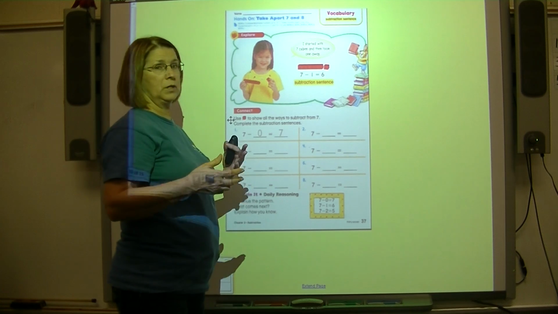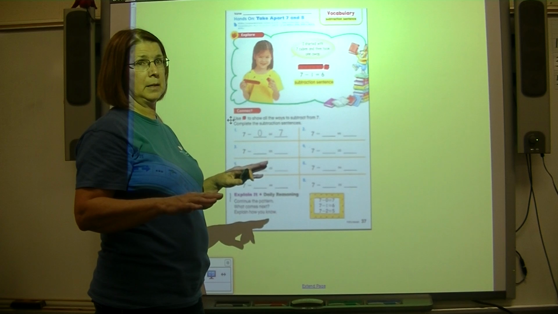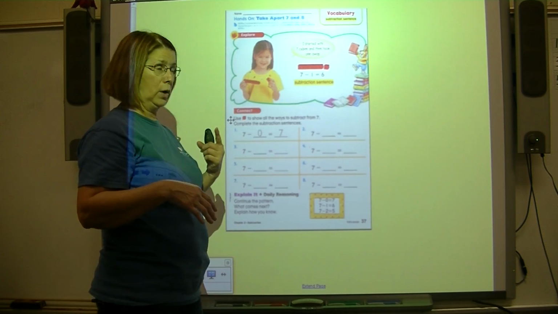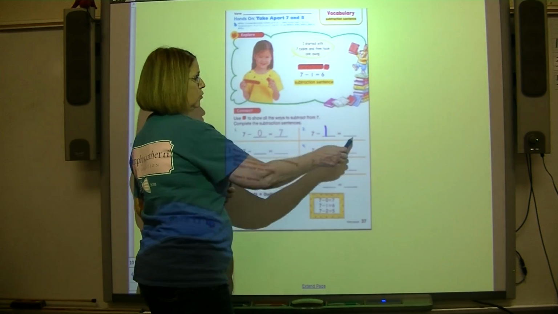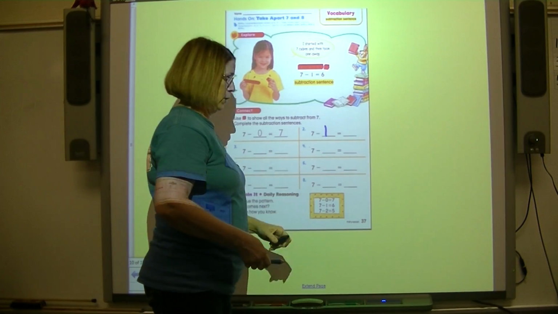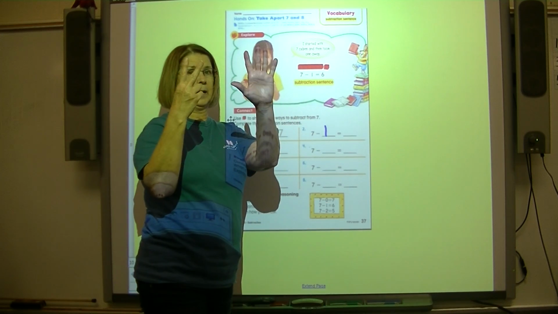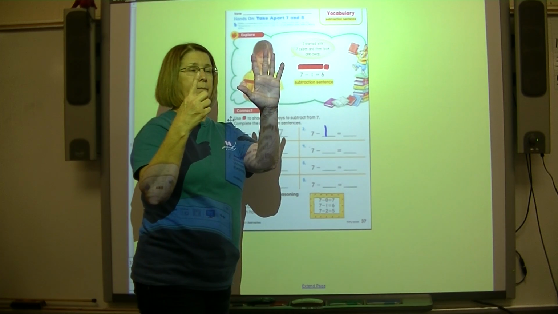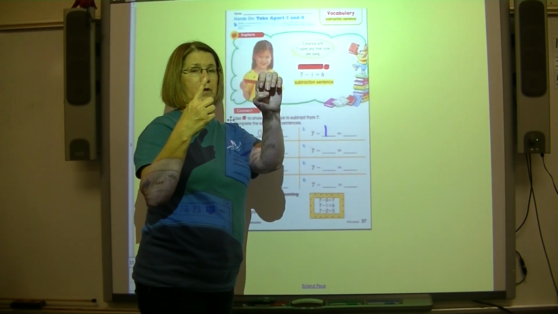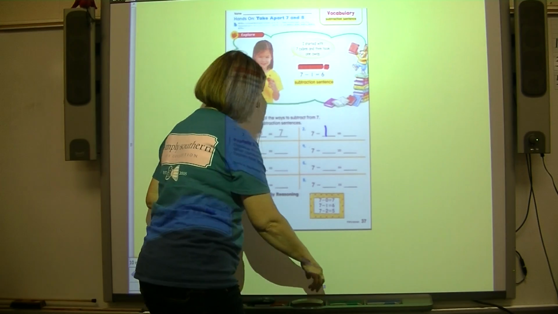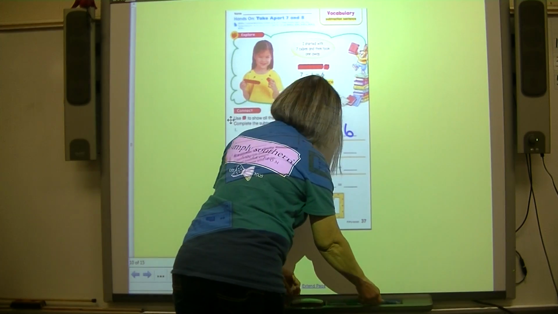All right, well, after we subtract 0, what's the number we're going to subtract next? 7 minus 1. All right, find your answer. 7 minus 1. You could use your fingers. 7, take away 1. How many are left? 1, 2, 3, 4, 5, 6. 7 take away 1 equals 6.